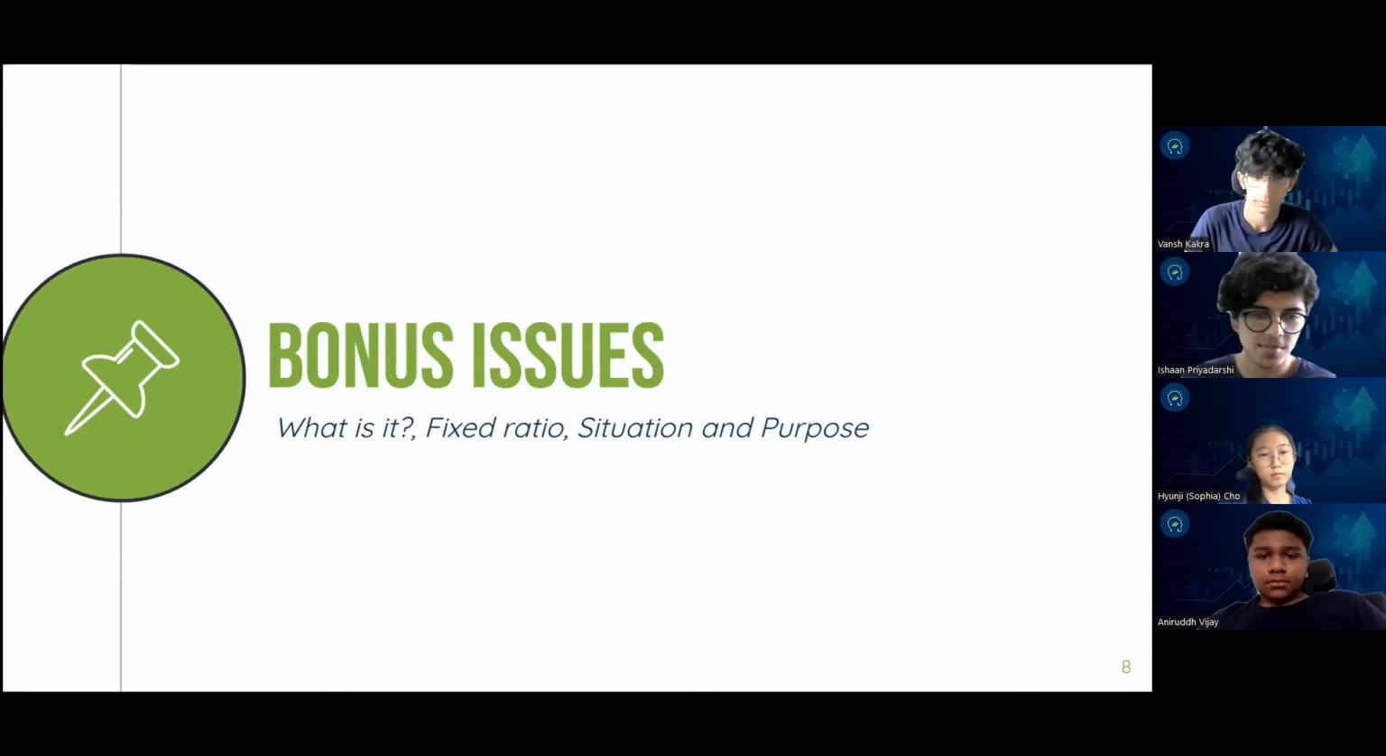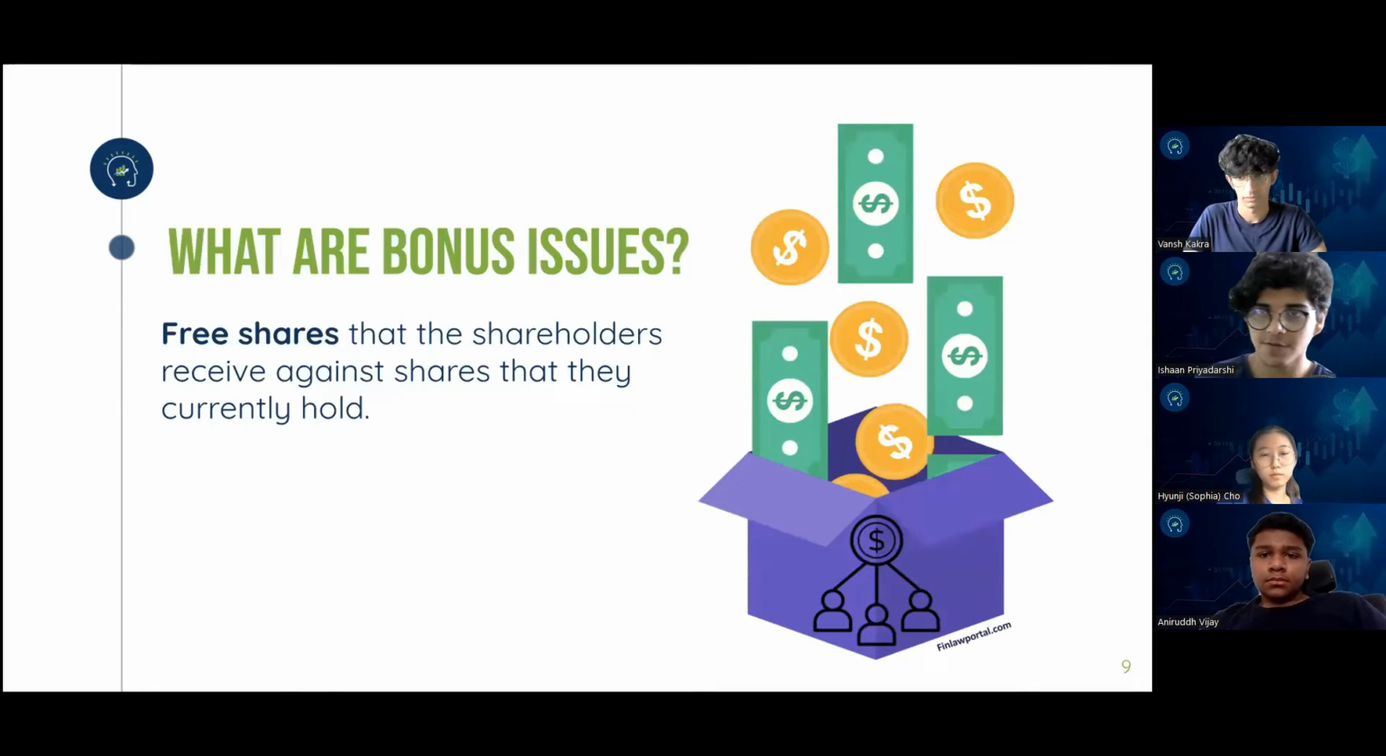Okay, so next we're going to talk about another corporate action, which is known as bonus issues. Bonus issues, by definition, are free shares that shareholders can receive against shares that they currently hold of that company. Remember that the important thing is that bonus issues do not change the total amount of investment you have made into the company. It just increases the number of shares that you own for the same amount of money that you invested.